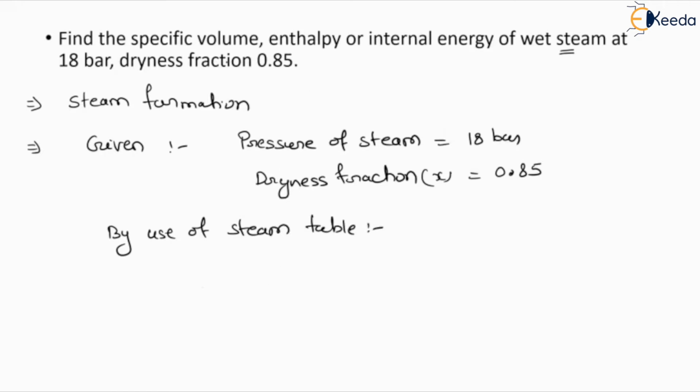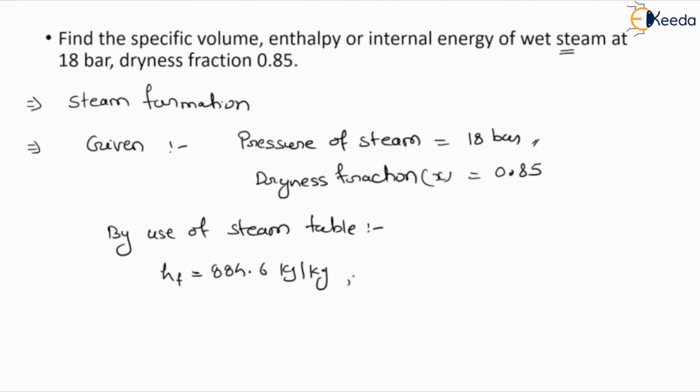Here we have to define the specific volume, enthalpy and internal energy. The first value which we are going to define with the help of the steam table is hf. On the basis of the value of pressure, you will define the value of hf, and it will be given in the steam table. You don't need to find it from anywhere. You simply write the value of hf here. The hf value is given as 884.6 kilojoule per kg at the pressure of 18 bar.